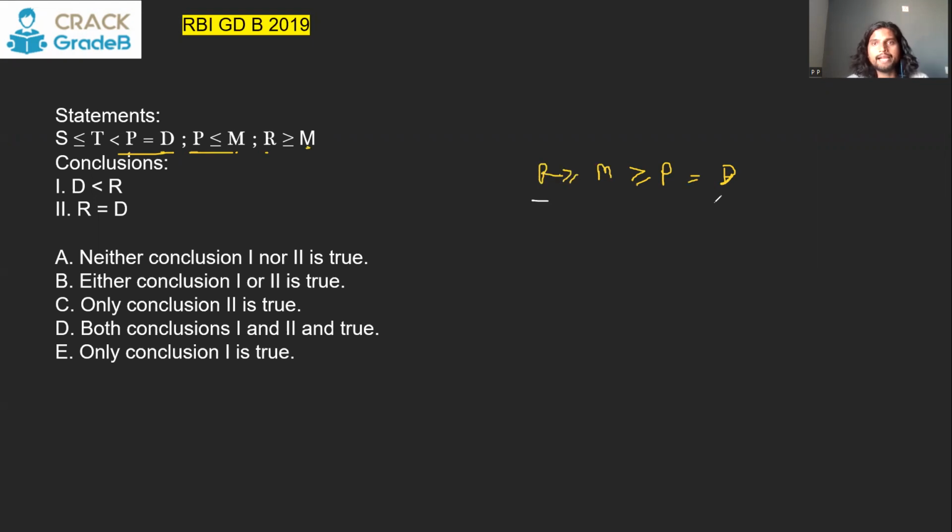So between R and D, there are two signs, but we are going to prefer this one. That means R is going to be greater than equal to D. So R is either greater or equal. So in this case, you mark option number B. Either one or two is true. Let's see one more.